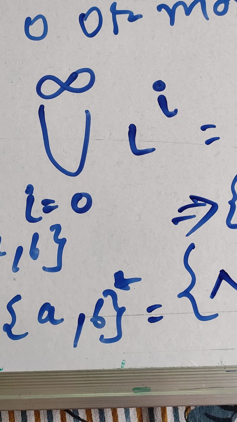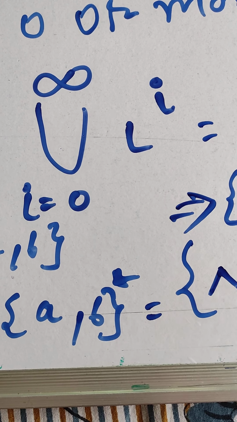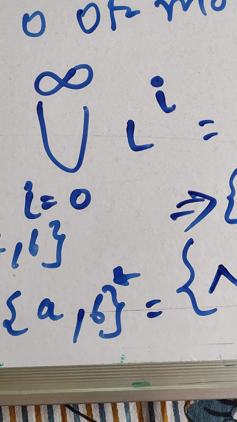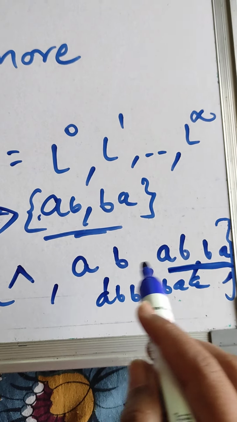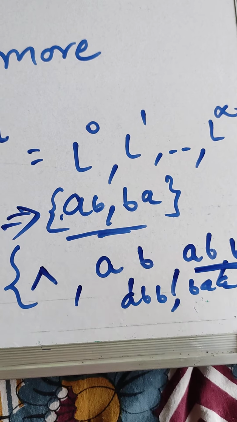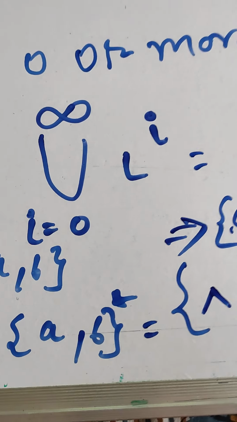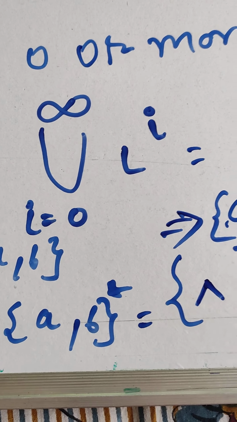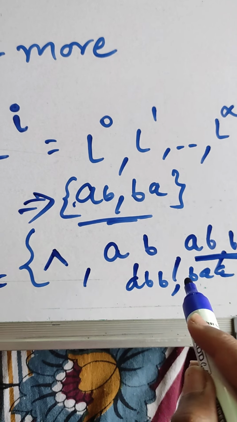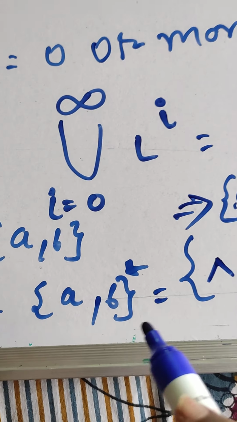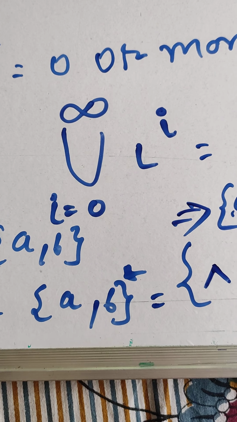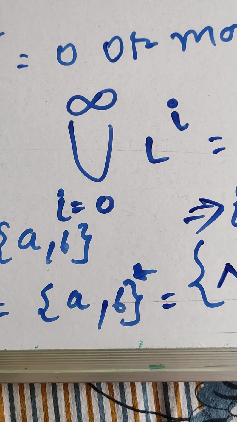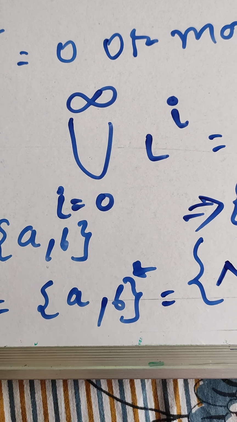If it is occurring, A will be there, B will be there, AB is there, BA is there, BAA is there, BBA is there, anything can be there. I have written limited strings, but you can write any, whatever possibilities you can think from AB. This is an infinite set. AB star means A can occur any number of times and B can occur any number of times. There is no sequence pre-decided.